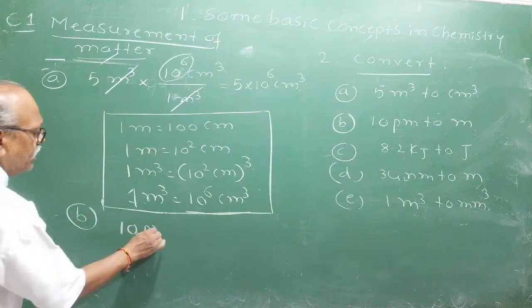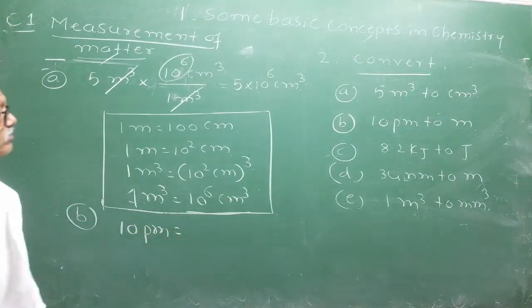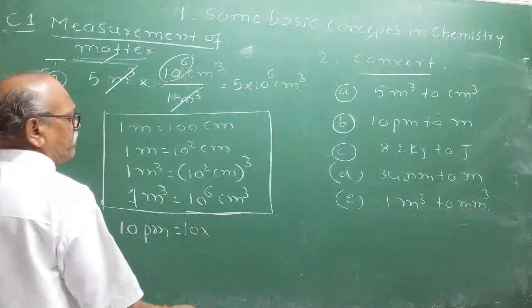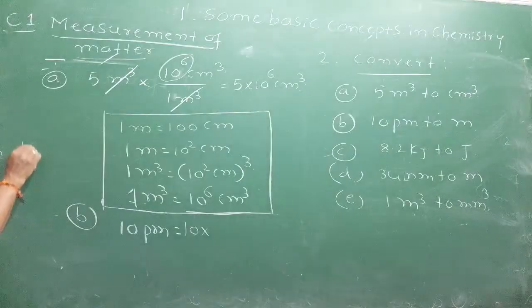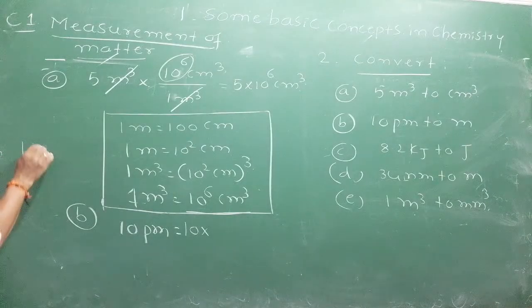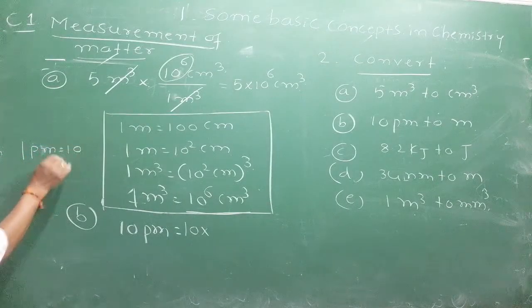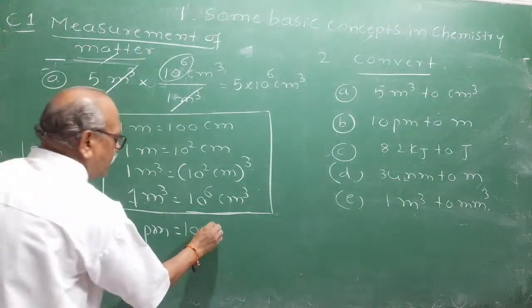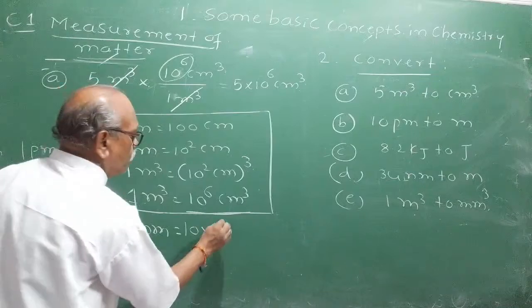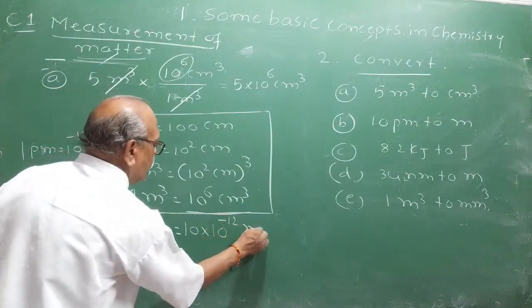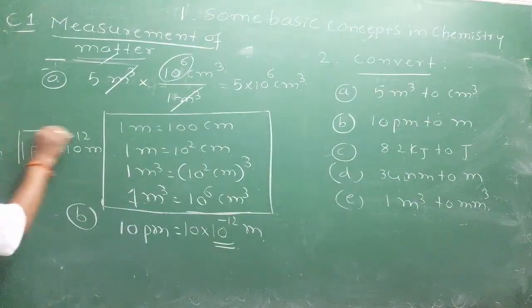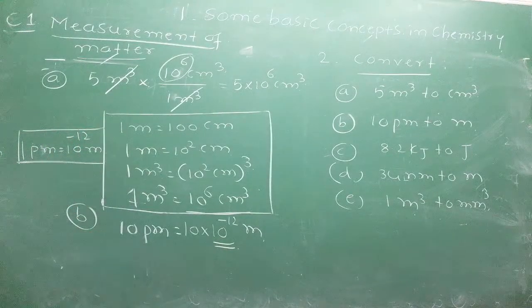10 picometer. What is pico? Very easy. What is the conversion factor for 1 picometer? 1 picometer is equal to 10 raised to minus 12 meter. Therefore, 10 into 10 raised to minus 12 meter. This is the conversion factor. This you have to remember, then only you can answer the questions.